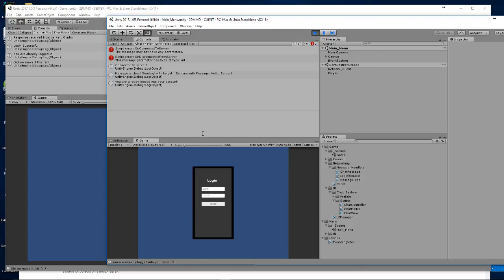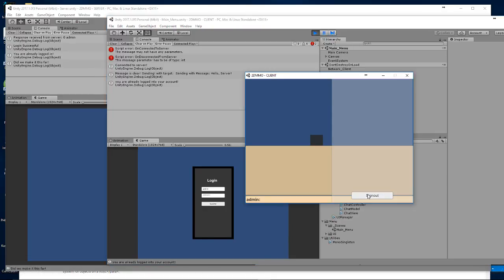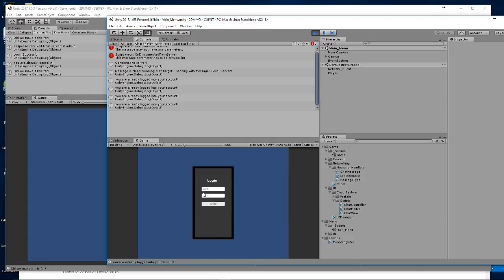Alright, so if we do a graceful sign out, right now I can't log in because I'm already logged in. If I do a graceful sign out by hitting this sign out, eventually what I need to do is send a message to the server to say, hey, I'd like to sign out, and the server has to approve it. But what if I do just a shutdown, like a crash, then I bet it would work. I hit X out, I try and log in, and I was wrong. Did we make it this far? Client dropped connection. And I can't log in.